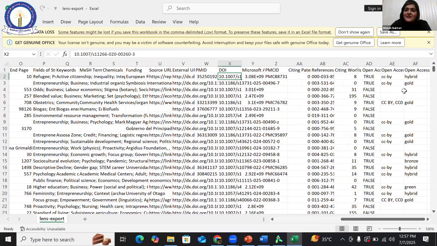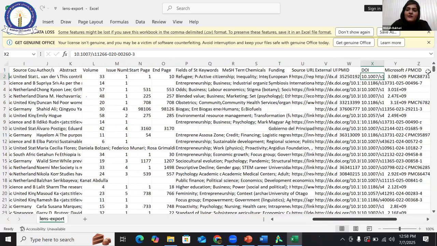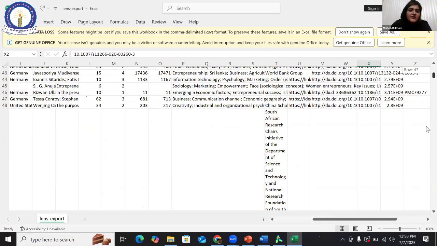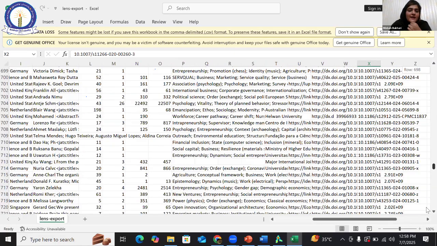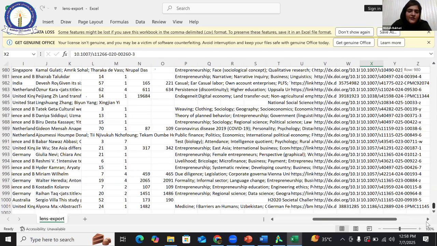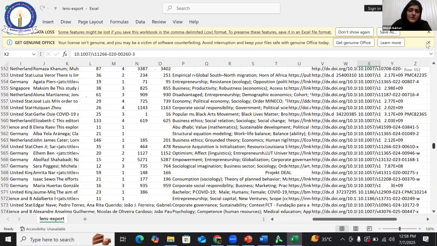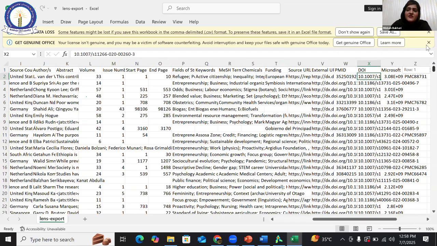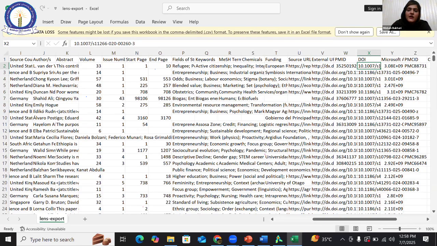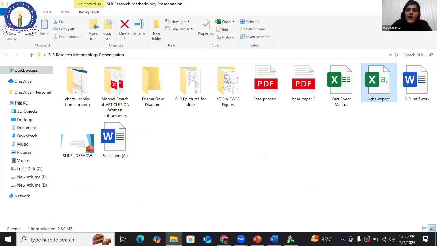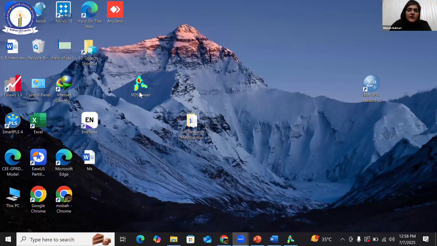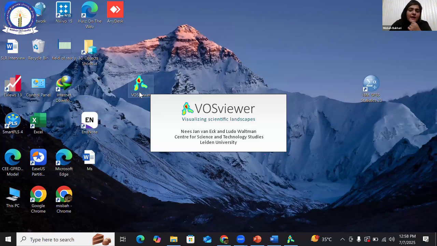And all this open access, whatever, that is not a manual fact sheet. That fact sheet, let me scroll it, comprises more than 1000 papers. So I got this fact sheet from lens.org. Now in the VOS viewer, I would upload this fact sheet, and I will automatically gain the co-authorship pictures and figures. Then I will explain these figures and charts.